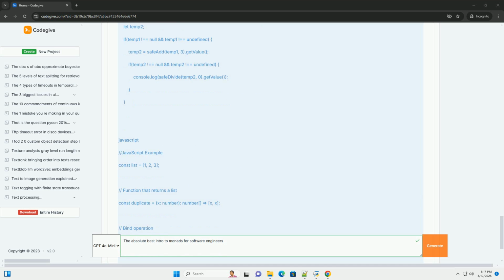Search for tutorials, articles, and blog posts on specific monads and their applications. Don't give up: monads can be challenging to grasp at first, but stick with it. The effort is worth it. Remember, the goal isn't to memorize the definitions but to understand the purpose of monads and how they can help you solve real-world programming problems. Good luck.